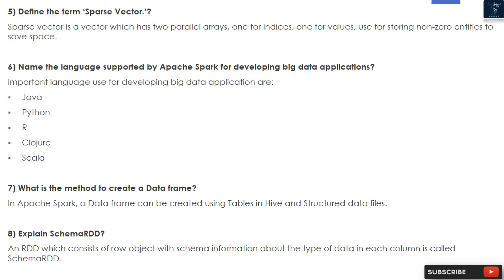7. What is the method to create a data frame? In Apache Spark, a data frame can be created using tables in Hive and structured data files. 8. Explain schema RDD. An RDD which consists of row objects with schema information about the type of data in each column is called schema RDD.